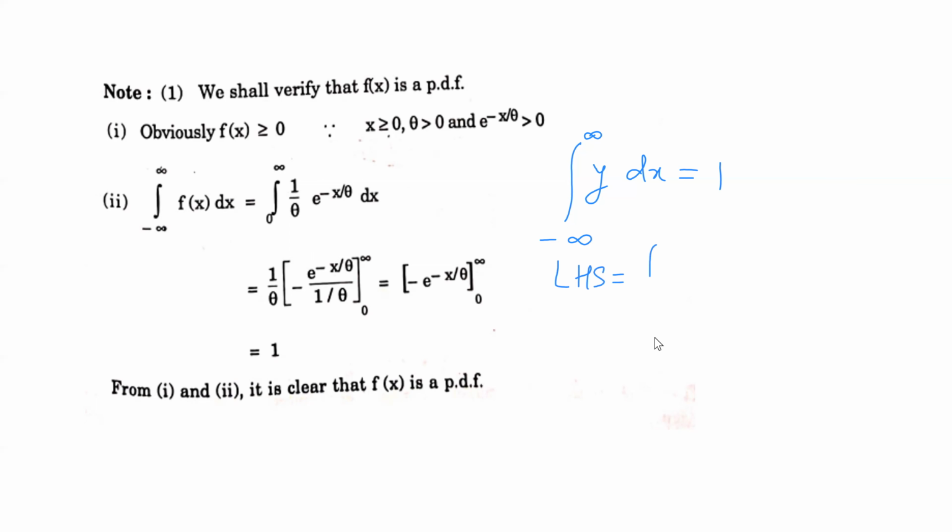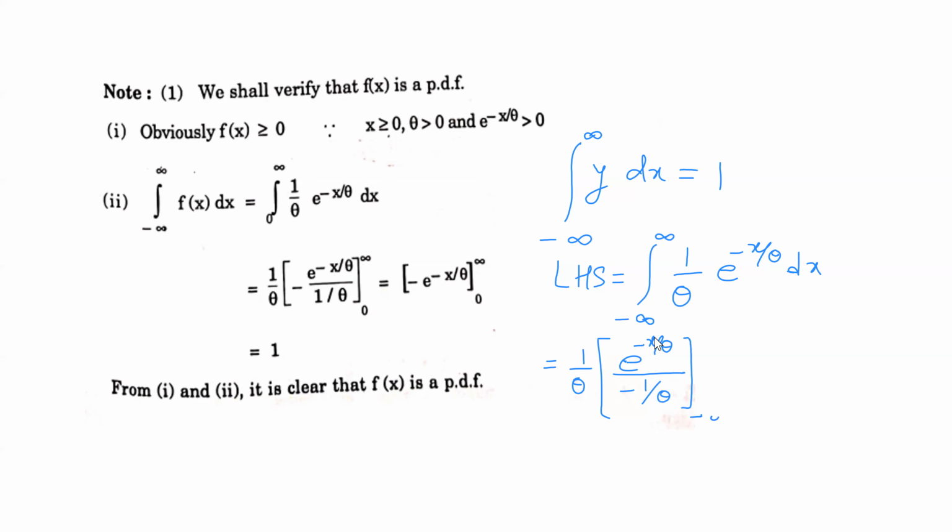Okay, what is the left hand side? Minus infinity to infinity, what we have here is 1 upon theta e raised to minus x by theta dx, correct? And we'll integrate this. So this is 1 over theta, we can keep it outside, and we get e raised to minus x by theta divided by minus 1 by theta, correct?